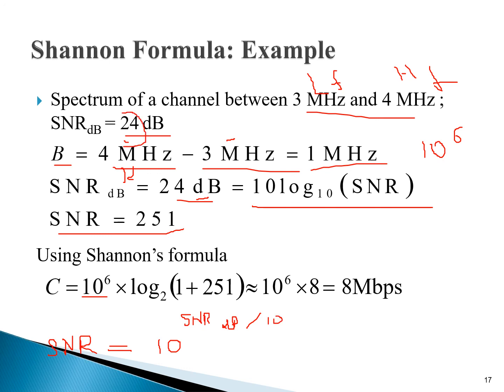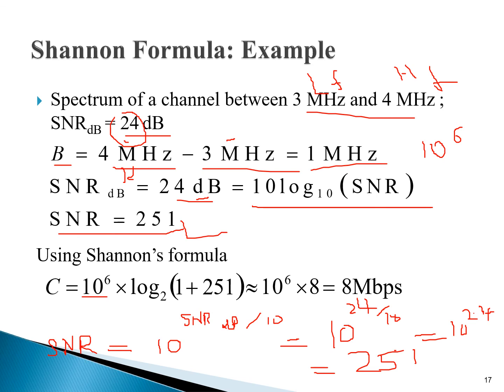That is 24 dB. So 10 raised to 24 divided by 10, that is equal to 10 power 2.4, and the approximate value of 10^2.4 is 251. So the SNR value is 251.